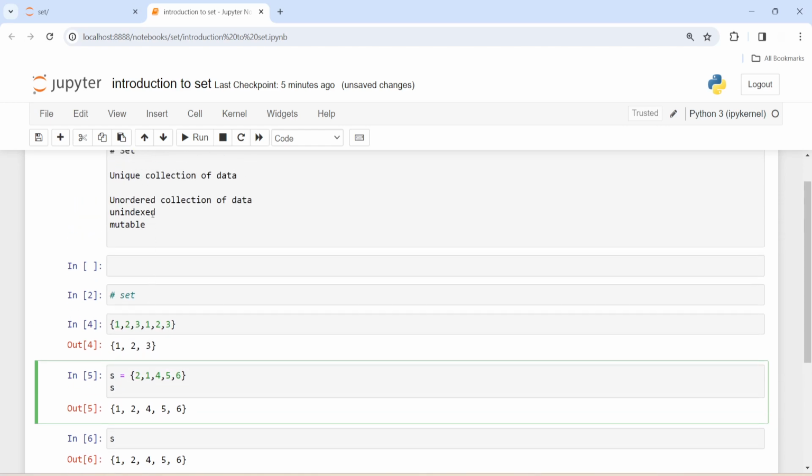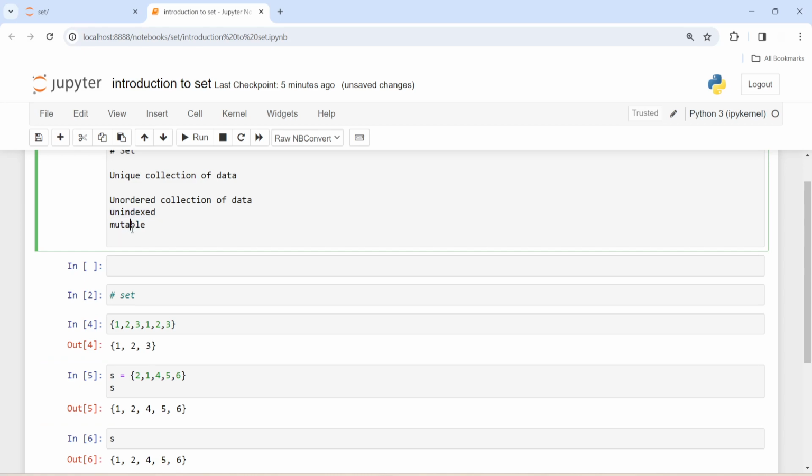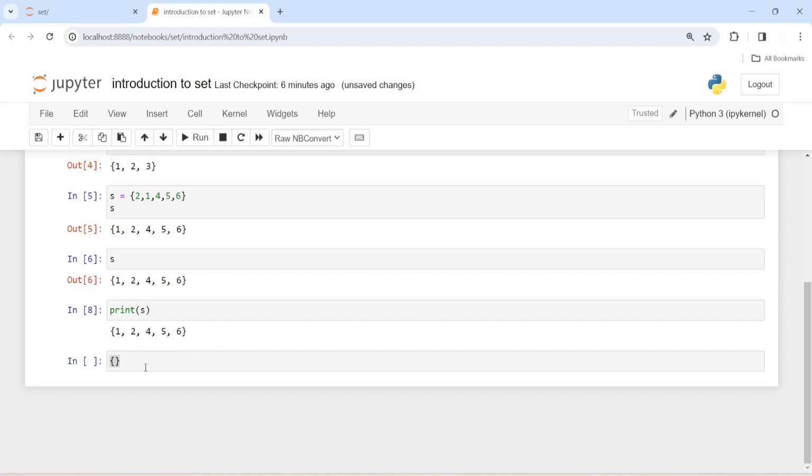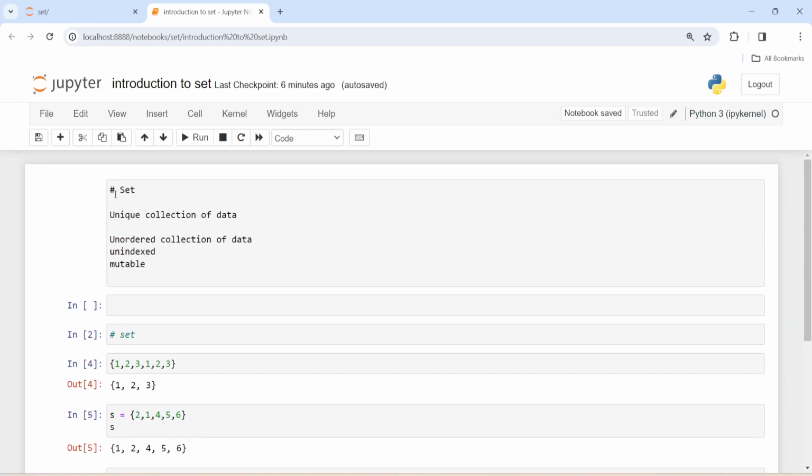So it is not supporting index. But it is mutable. We can change the value. How we can change the value, we will see in next videos. So as of now, you can just remember the definition of this, what is unordered data, why it is not supporting index, and why it is mutable. I will discuss this in a later video.